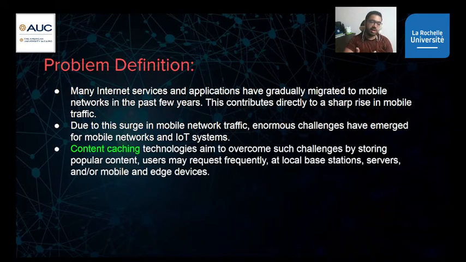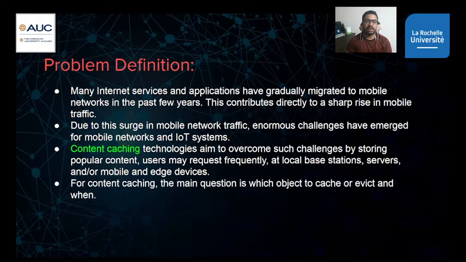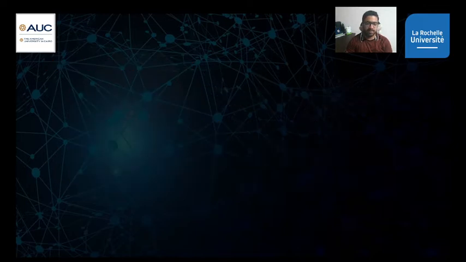So content caching technologies aim to overcome such challenges by storing popular content users may request frequently at local base stations, servers, or mobile or edge devices. And these caching techniques try to solve the problems in the network traffic. For content caching, the main question is which object to cache or evict, and when.